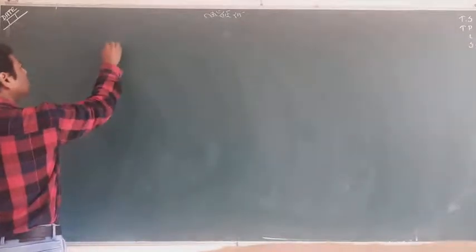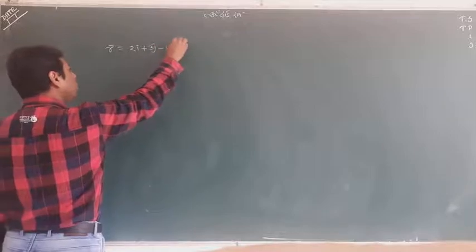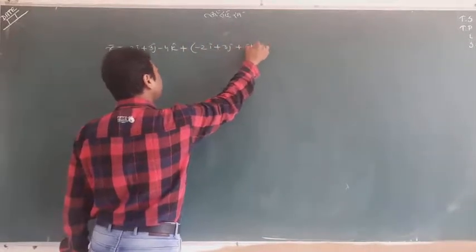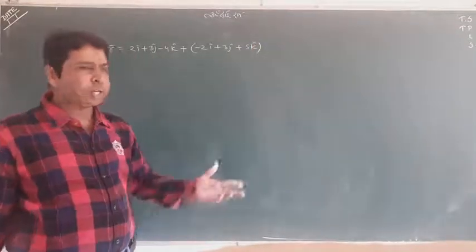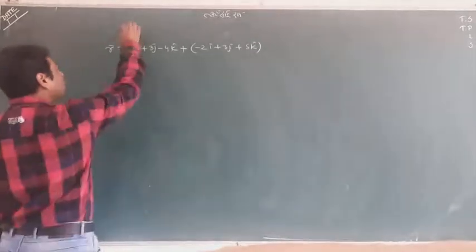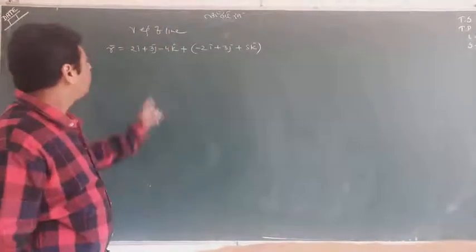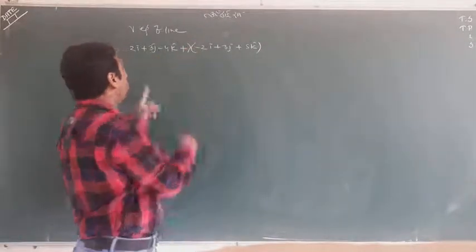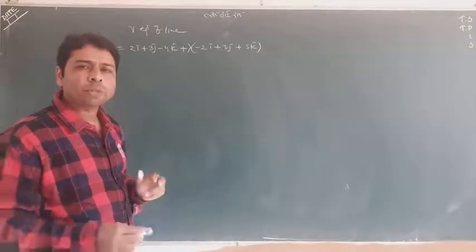Now the next case. I tell you r equals 2i plus 3j minus 4k plus lambda times (minus 2i plus 3j plus 5k). What is this? You should immediately say this is the vector equation of line. Why? Because r equals a plus lambda b. This is the vector equation of a line.